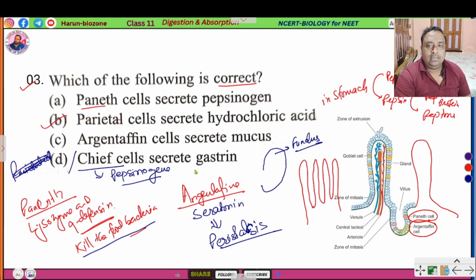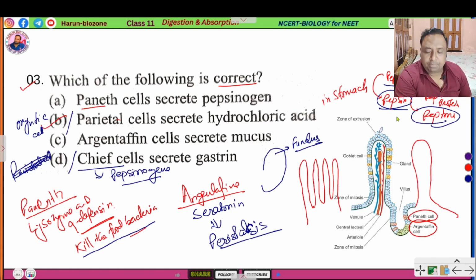Parietal cell, also called oxyntic cell. Oxyntic cell secrete hydrochloric acid in stomach. जो hydrochloric acid actually क्या करते हैं? Create an acidic environment in the stomach. This acidic environment activates the pepsin, converting inactive enzyme pepsinogen into pepsin. This pepsin converts protein into simple peptide, that is peptone. And argentaffin cells secrete serotonin that maintains the peristalsis or movement of the bolus.